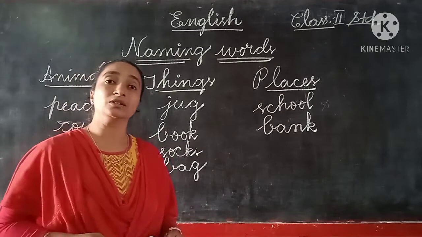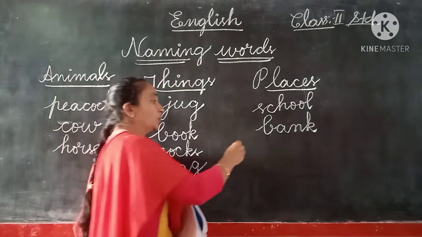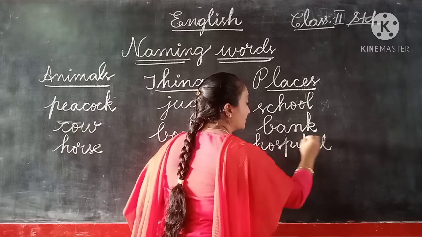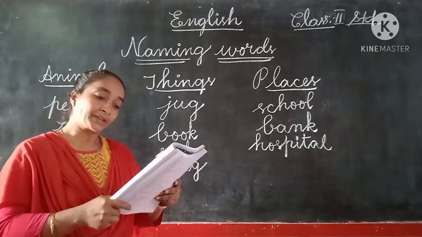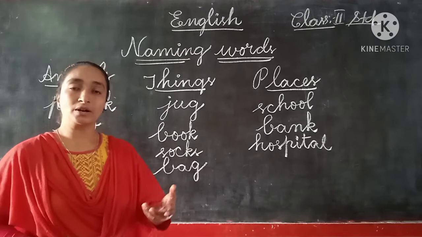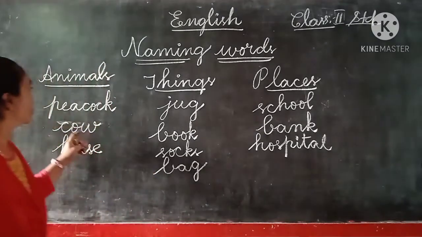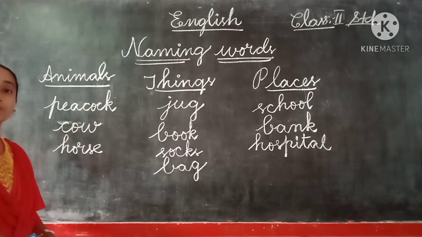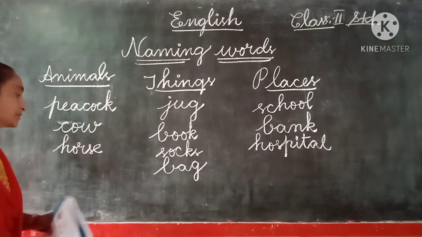And then hospital. Hospital is a place, so this should go to the third column. H-O-S-P-I-T-A-L, hospital. Okay, children, this is the third one, place. Swan. Swan is a bird, a beautiful bird. You know that white swan we used to see. Here the peacock also we have written below the animal column, because we don't have a bird column separately. So here only we should write, children, swan.